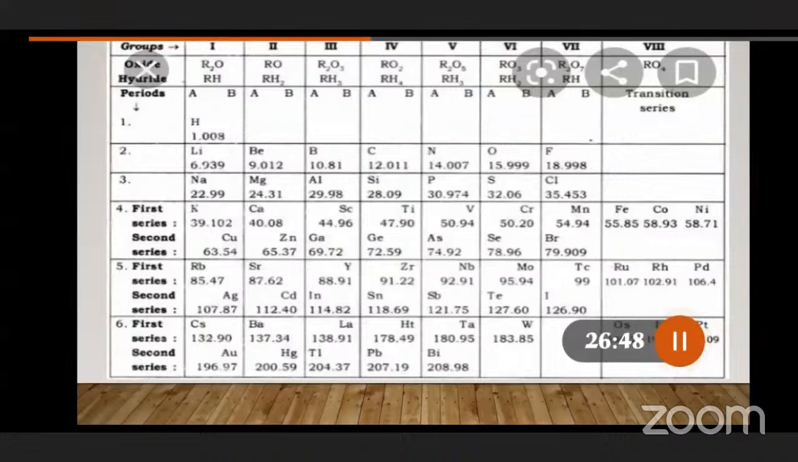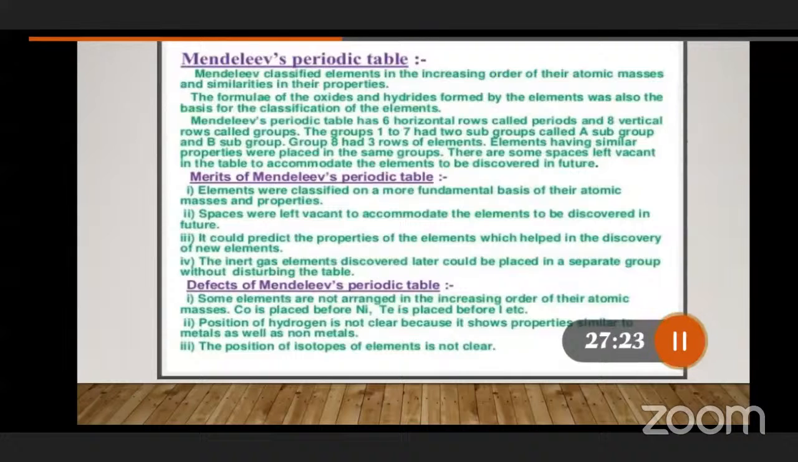Once you see here, students, what is happening? The first group, with the Roman number 1, we are able to see the oxides R2O and the hydrides RH. The first column can be subclassified into 2 types of groups. Once you see there, A group and B group in the first column. The second column, you can see A group, B group, A group, B group. That means the groups he has suggested, the vertical columns, were again classified into subgroups. That is the A and B subgroups.